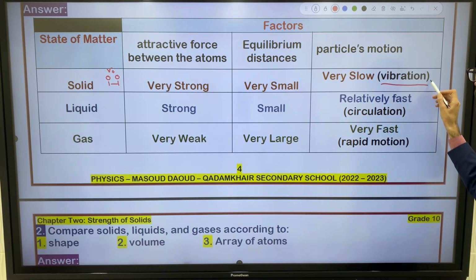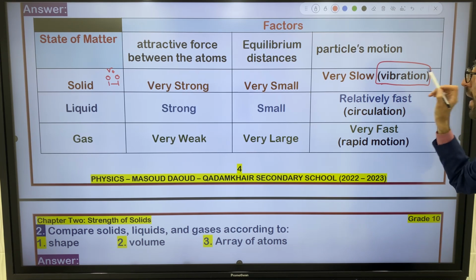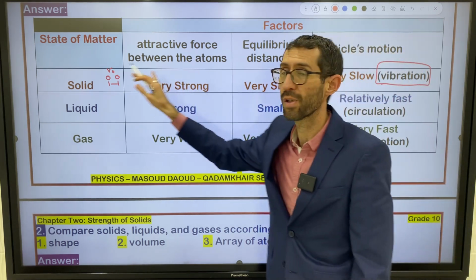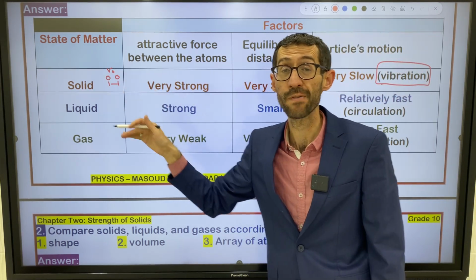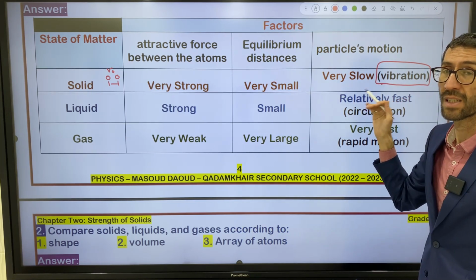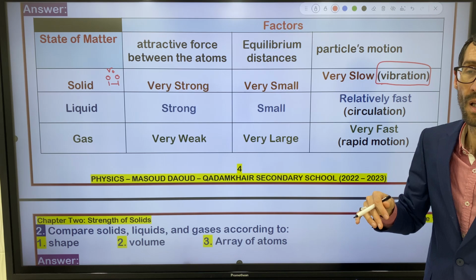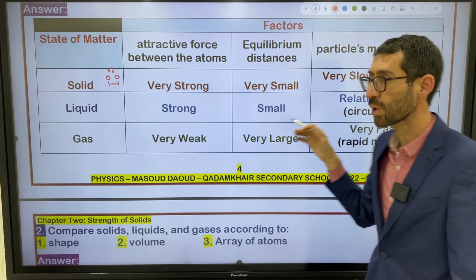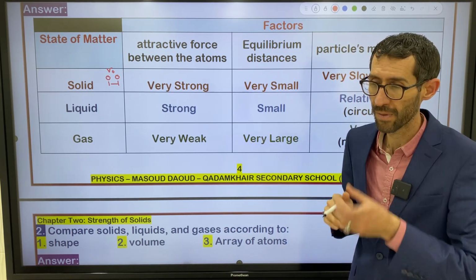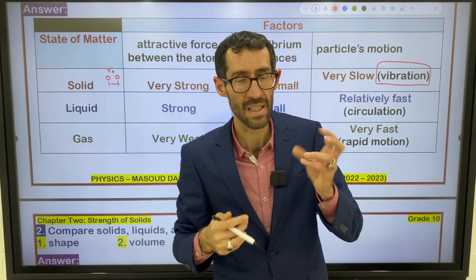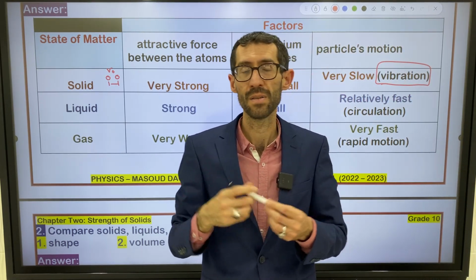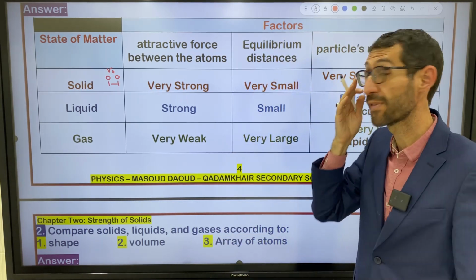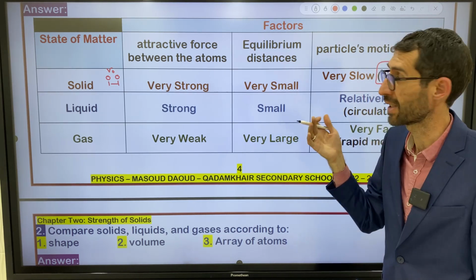So we have vibration. Vibration is a feature of solid. Solid is famous for vibration. So atoms within the solid vibrate. They have a very small motion. That's why they have a certain shape, because the motion is very limited, very restricted.